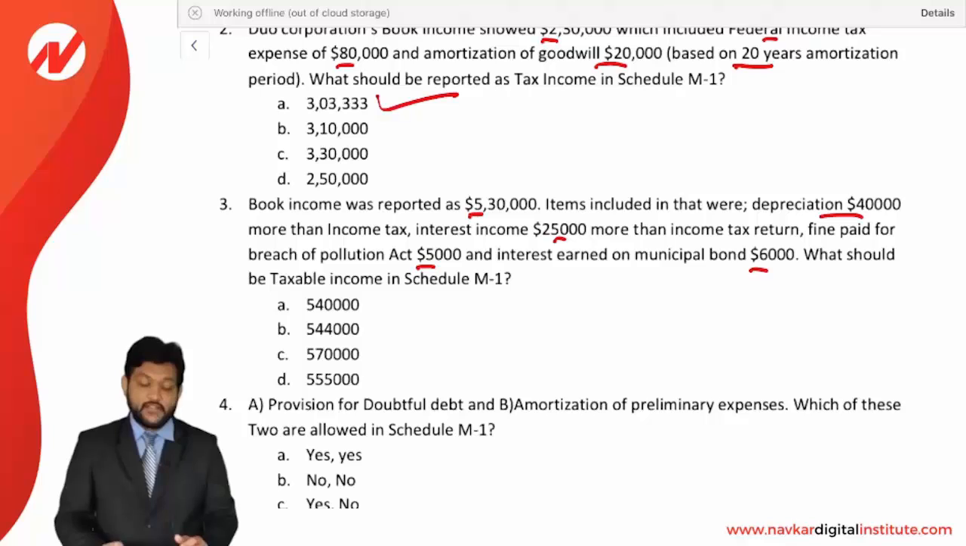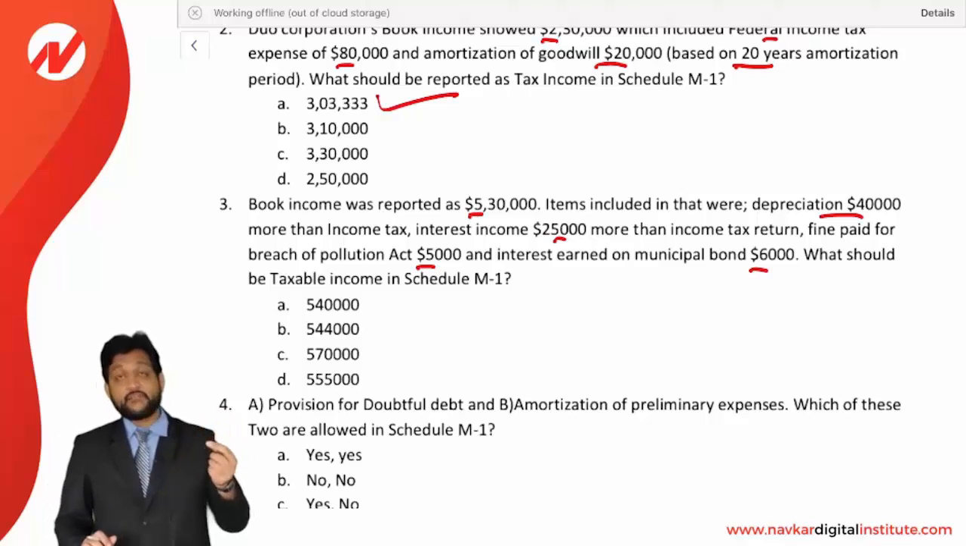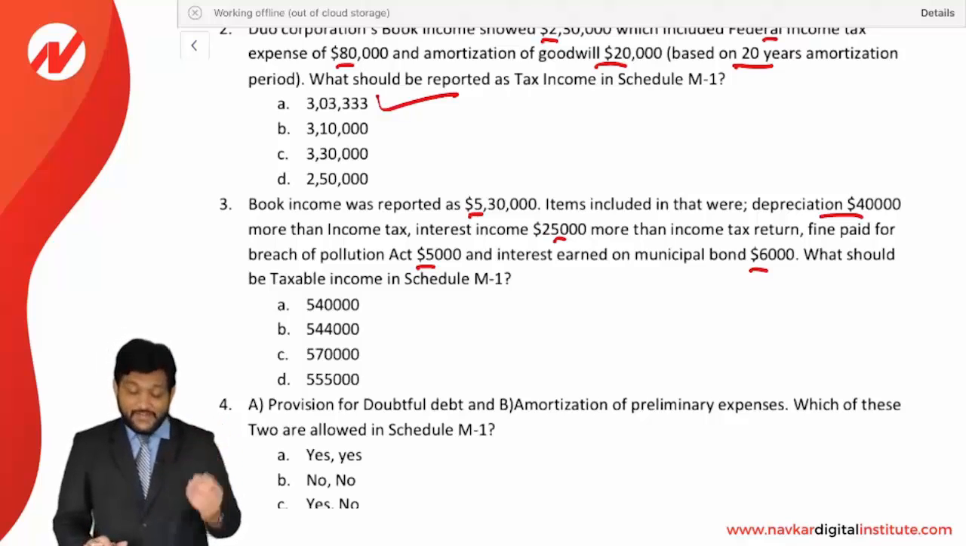Okay, fine. So let's see. 5,30,000 is your book income. Now, items included: depreciation 40,000 more than income tax. That 40,000 depreciation is more than income tax, which is included in the books. So it will be disallowed. So that 40,000 of depreciation will be added back.